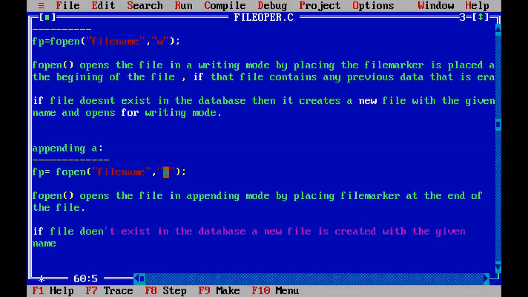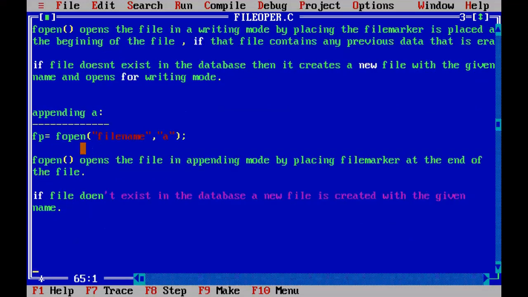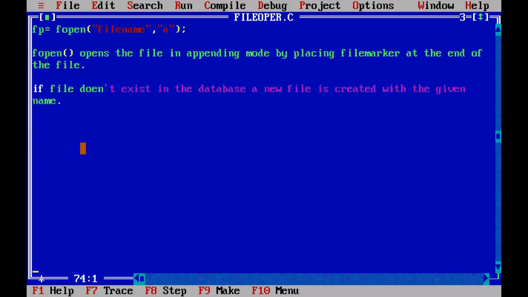So the fopen function will create a new file with the given name, and the file pointer to that particular file is returned. No need to write that one. With this, we have almost completed the file reading operations and file modes.